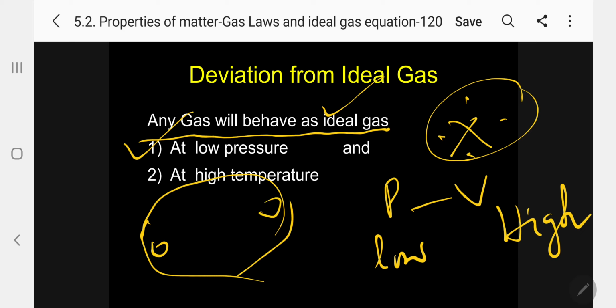When molecules are far away, there is no force of attraction between the molecules, and it will behave like an ideal gas. Very easy. Remember, at low pressure, immediately think of high volume. High volume means molecules are far away, so there is no force of attraction, and it behaves like an ideal gas.